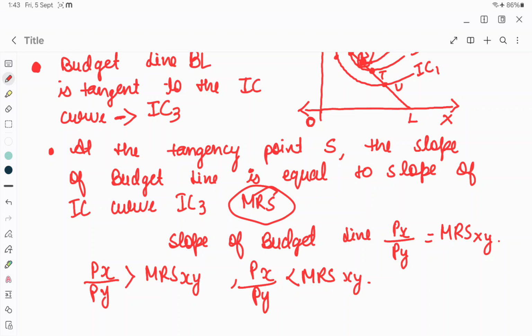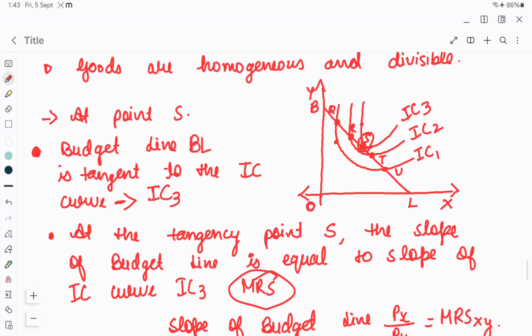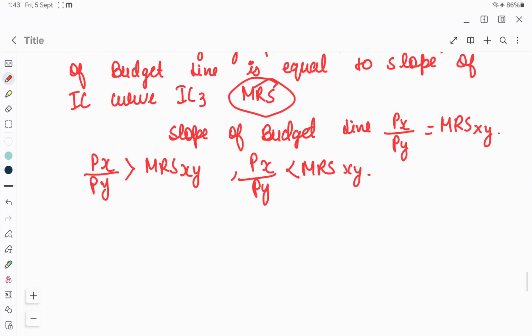But when there is a state of equilibrium, the consumer would no longer want to substitute the goods. So, it has to be equal for the consumer to be in equilibrium, and it is equal only at this point. This is the first order condition that the budget line should be tangent to the IC curve only at one point.